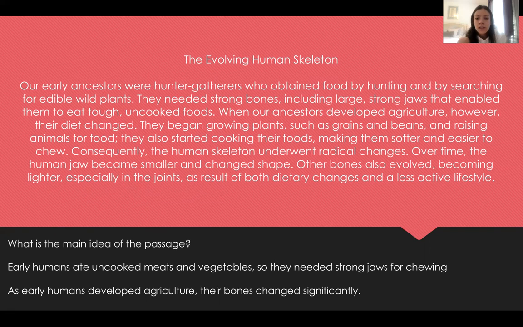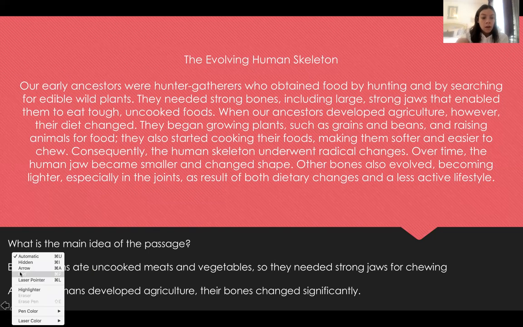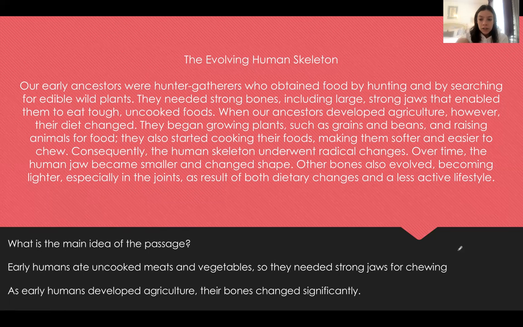Consequently, the human skeleton underwent radical changes. Over time, the human jaw became smaller and changed shape. Other bones also evolved, becoming lighter, especially in the joints, as a result of both dietary changes and a less active lifestyle. So, looking at this, we're going to want to look at some keywords. Down here, you see the two options for the main idea. So, the first one is early humans ate uncooked meats and vegetables, so they needed strong jaws for chewing. And the second option is as early humans developed agriculture, their bones changed significantly.